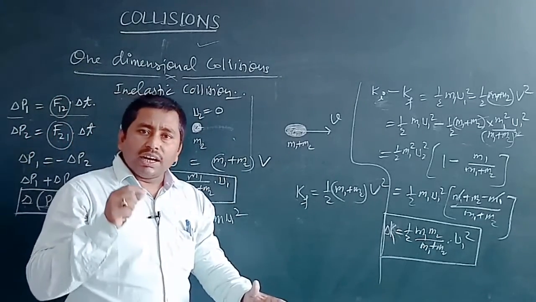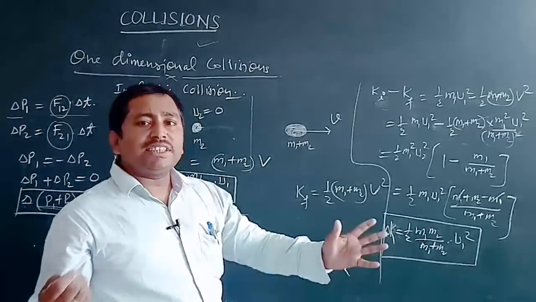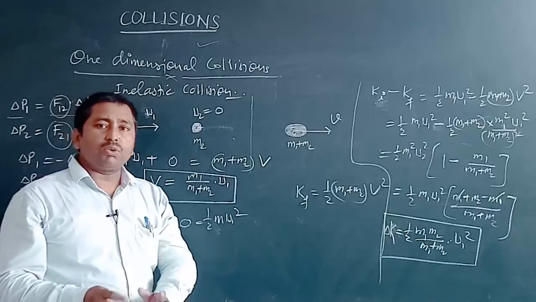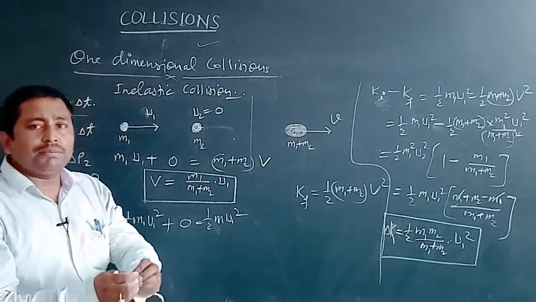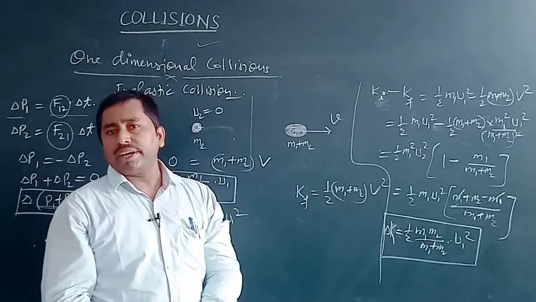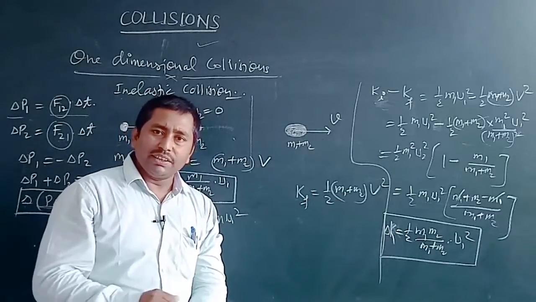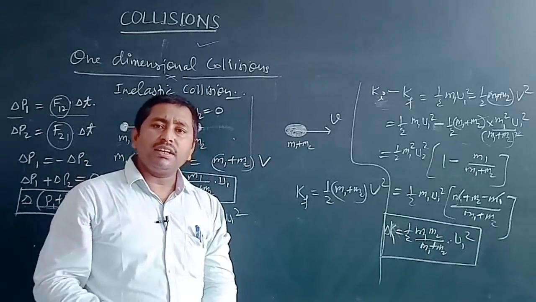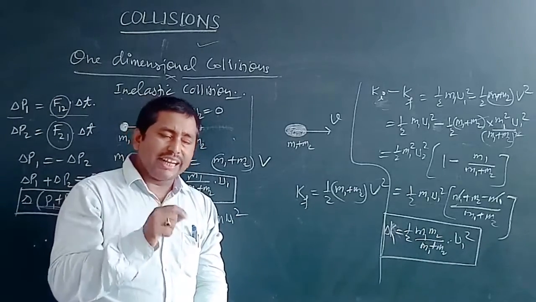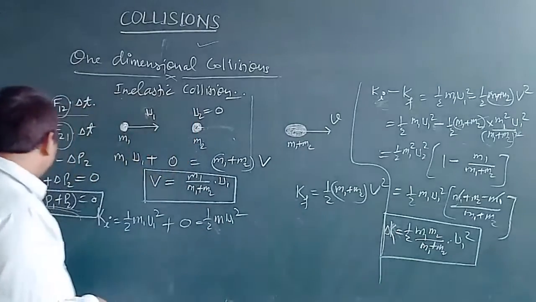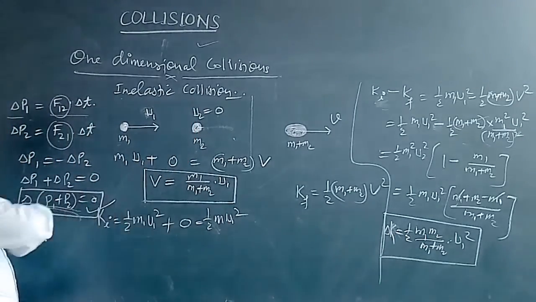When the collision is inelastic, the kinetic energy of the system decreases in the form of heat, sound, etc. So the kinetic energy decreases in inelastic collision, it is conserved in elastic collision, and the total momentum is always conserved.